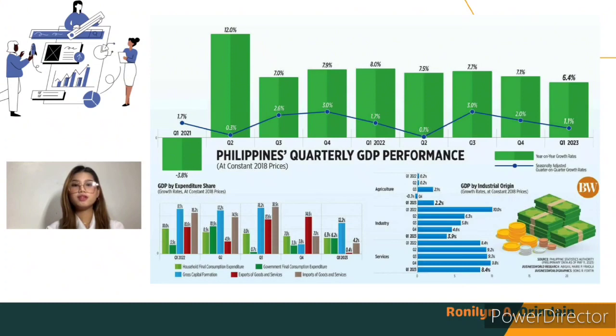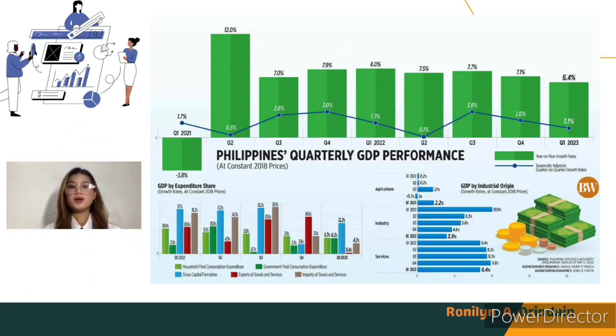Preliminary data from the Philippine Statistics Authority showed that the gross domestic product expanded by 6.4% in the January to March period, slower than the revised 7.1% growth in the previous quarter, and the 8% expansion in the first quarter of 2022. It exceeded the median estimate of 6.1% GDP growth in the BusinessWorld poll of 23 economists and settled within the government's 6 to 7% target for the year.